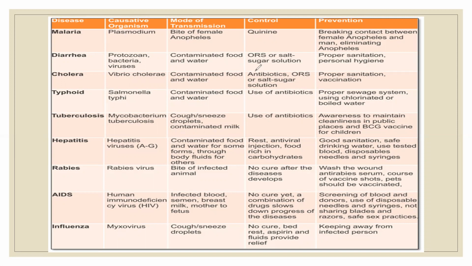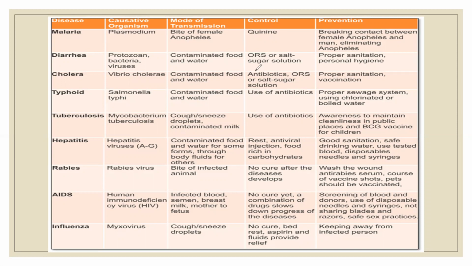Diarrhea is a protozoal disease. It could be a viral disease. It could also be a bacterial disease. And it transmits through food and water, so it's a foodborne or waterborne disease. How can it be prevented? It can be prevented through proper sanitation and proper personal hygiene.